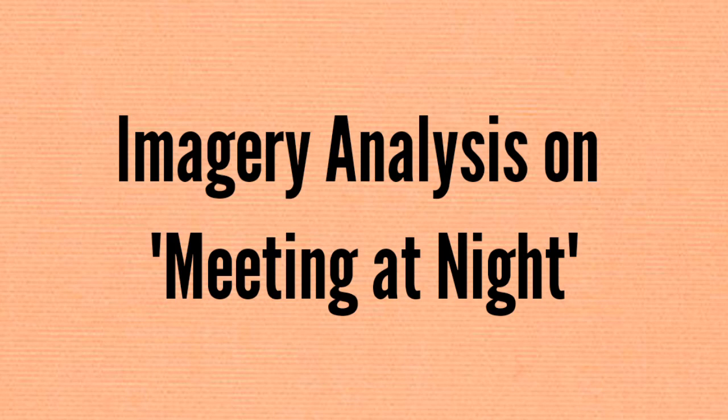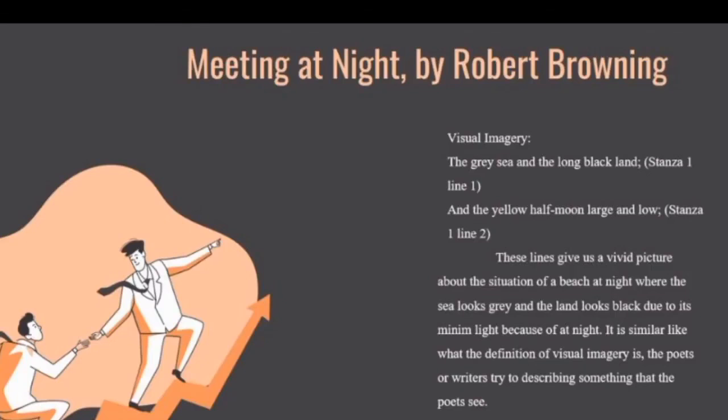The next one is Meeting at Night by Robert Browning. So the first analysis is about visual imagery. The gray sea and the long black land, and the yellow half moon large and low. These lines give us a vivid picture about the situation of a beach at night, where the sea looks gray and the land looks black due to its minimum light and because of night. It is similar to the definition of visual imagery: the poet or reader tries to describe something that the poet sees.